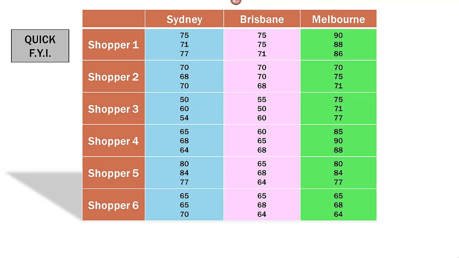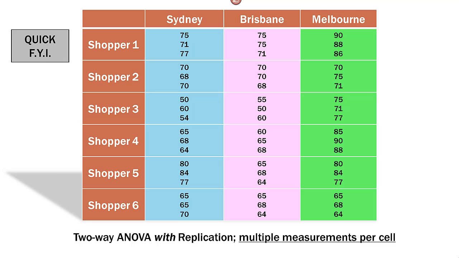Now a quick FYI before we continue. I just want to point out what a two-way ANOVA with replication would look like. All that means when we say a two-way ANOVA with replication is that we have multiple measurements per cell. In this case, each shopper went to each city 3 times. That generates more data for each cell, and that's what we call a two-way ANOVA with replication. That's the only difference. We'll do that eventually in this video series, but I just wanted to point out visually what the difference is.